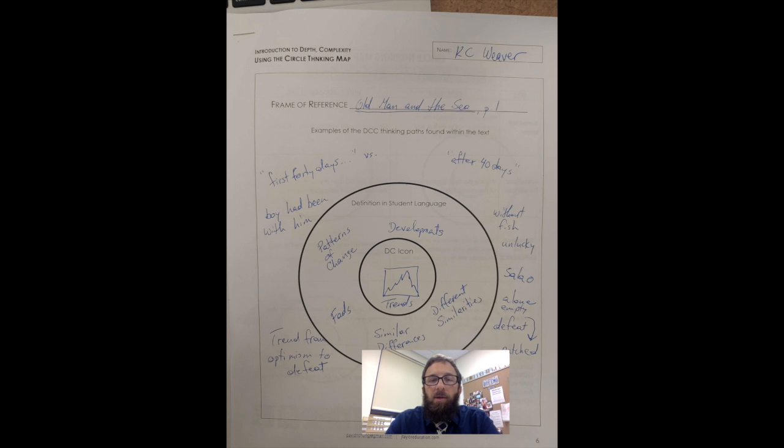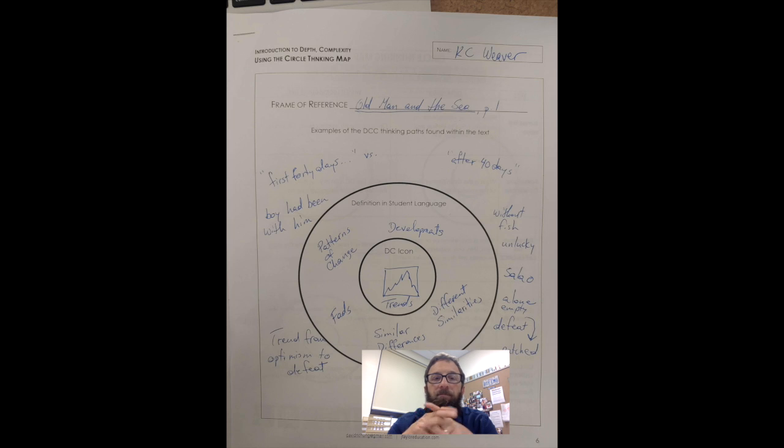Right now I'm going to do a little demonstration where I talk about how to fill out this circle map. Now as you can see on the screen, I have one filled out. You'll see at the top that the way you fill it out is you put down what you're actually going to look at. In this case, I looked at the first page of Old Man and the Sea. Then in the middle you draw the icon and you label it. I'm going to do trends that are on the first page in Old Man and the Sea.